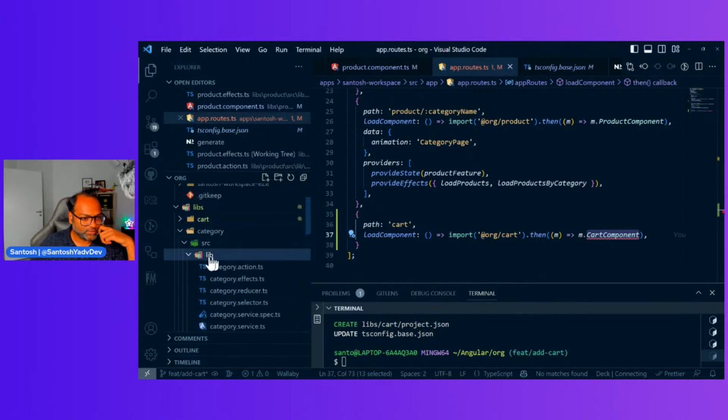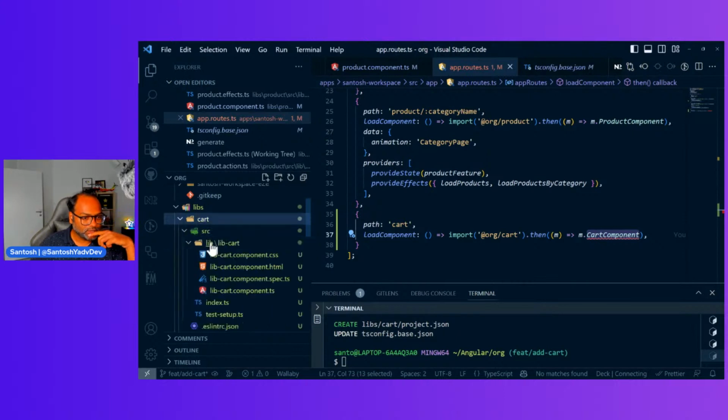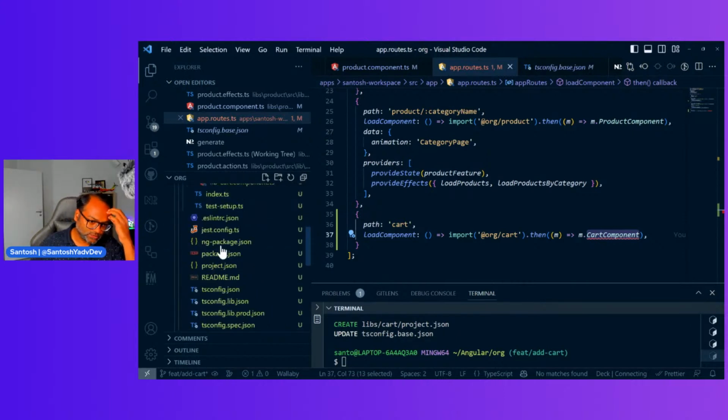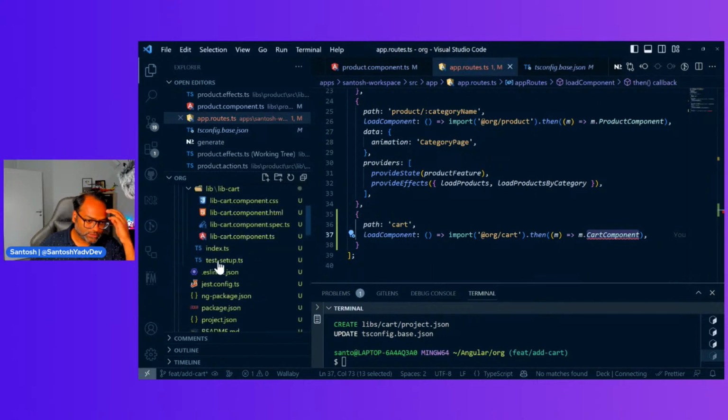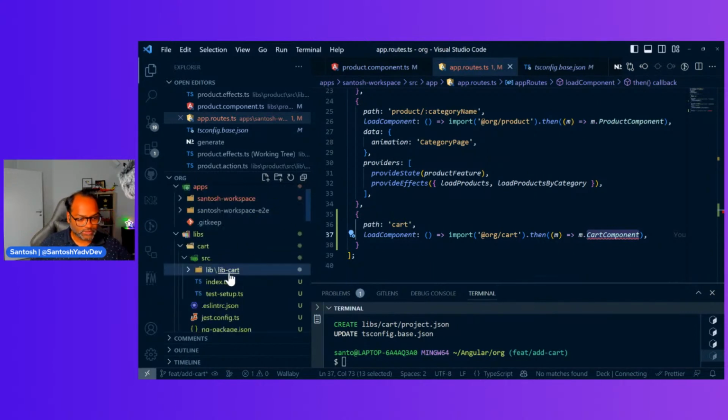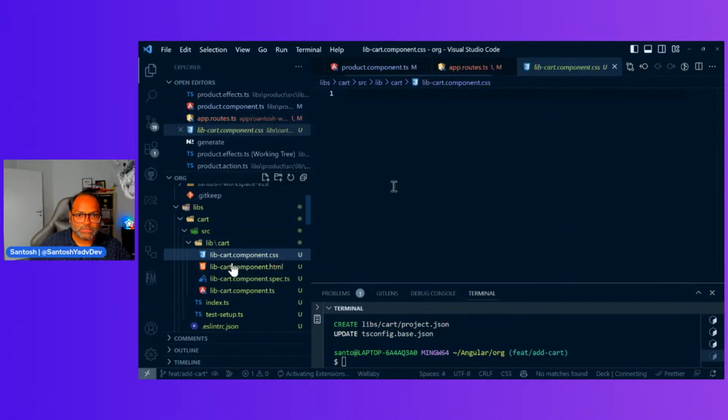Let's just rename it. So here, cart src lib, so src lib cart. I'll just rename this to cart rather than lib cart, and let's change these names to cart as well.